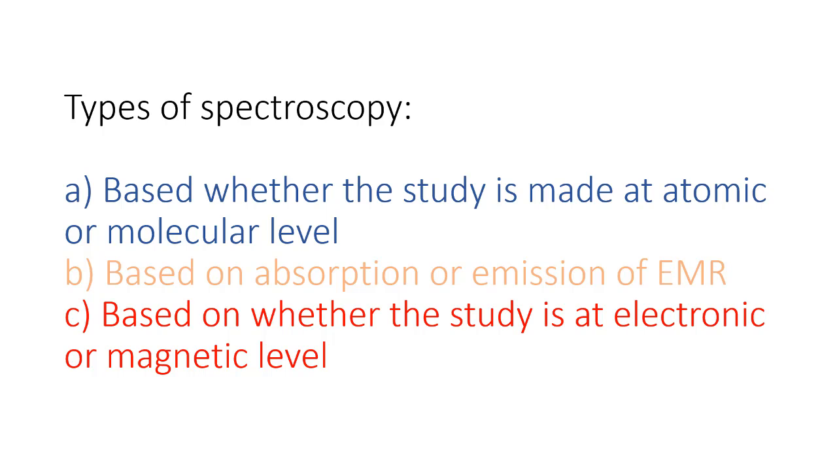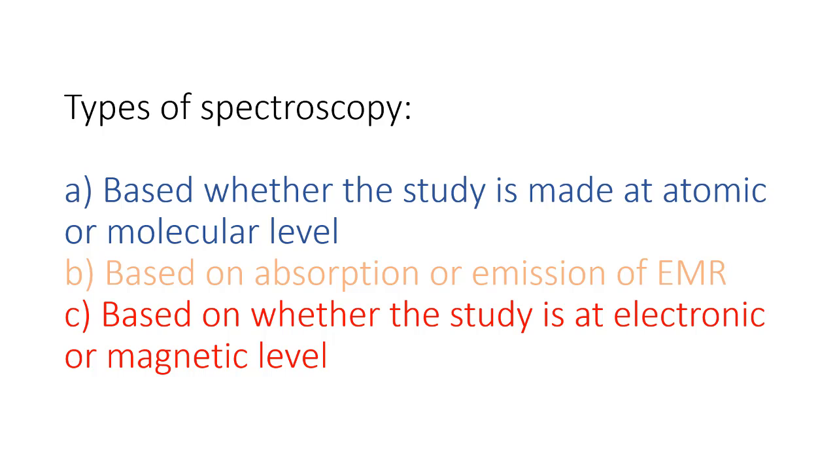The examples of absorption spectroscopy will be UV visible spectroscopy, IR spectroscopy and nuclear magnetic resonance spectroscopy, which is called NMR spectroscopy. Next one is emission spectroscopy. In emission spectroscopy, when radiation is passed through a matter, some of the radiation is absorbed and some of the radiation is emitted. Now we will study the emitted radiation. That's called emission spectroscopy. And the examples of this are flame photometry and fluorimetry.